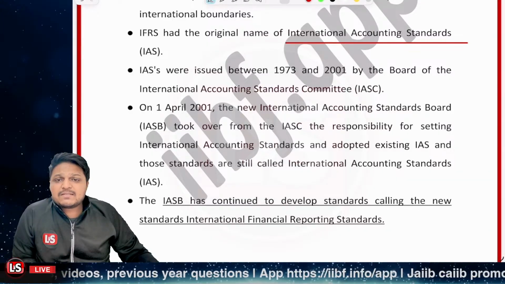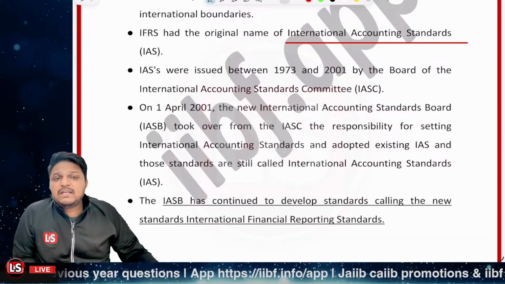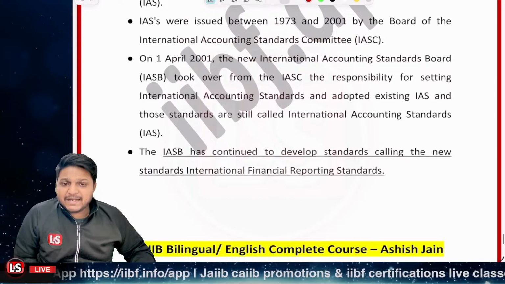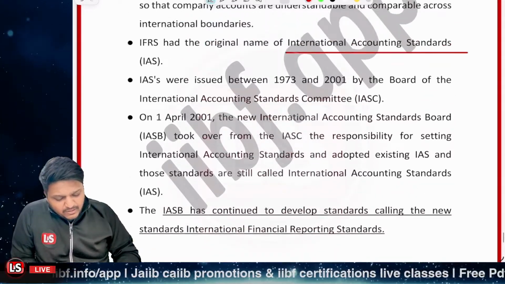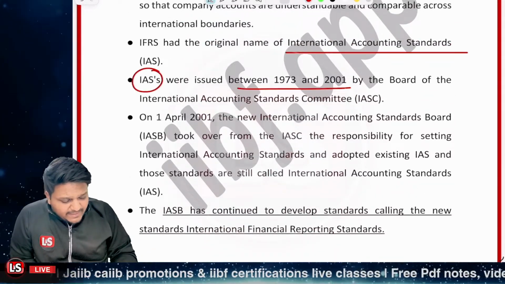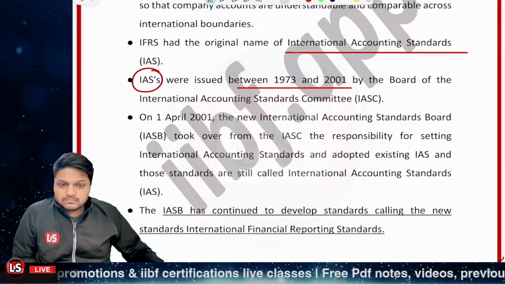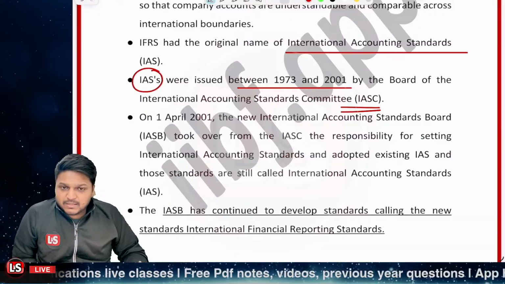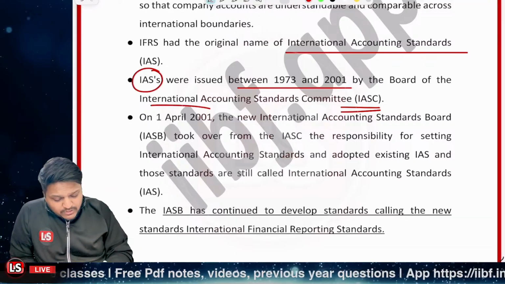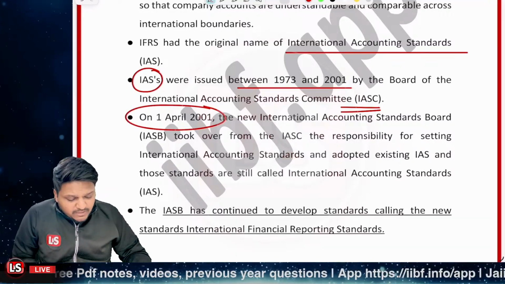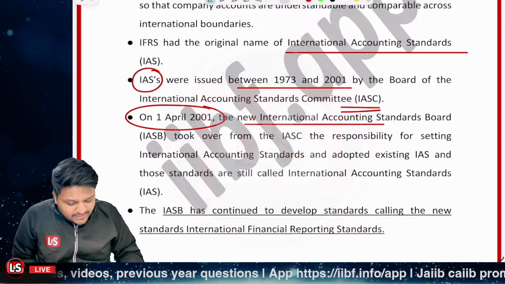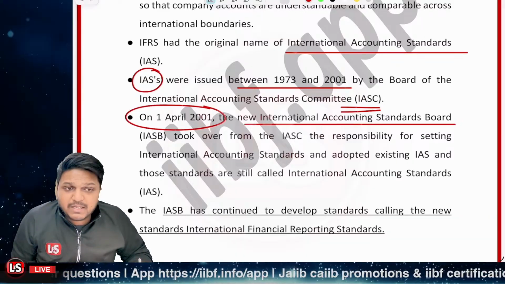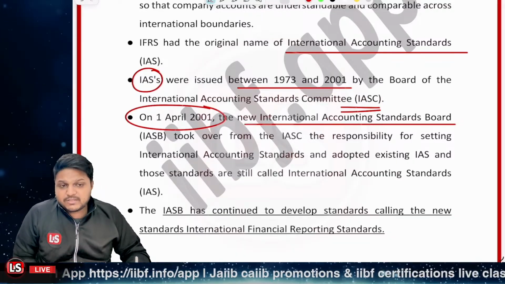And what is IFRS? IFRS is simply International Financial Reporting Standards. IAS was the previous name, and these standards were issued between 1973 and 2001 by the IASC, that is the International Accounting Standards Committee. And on April 1, 2001, the new International Accounting Standards Board, IASB, took over from the IASC the responsibility to set the international accounting standards.